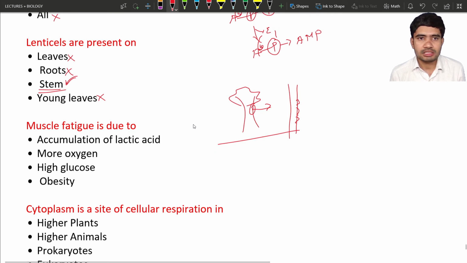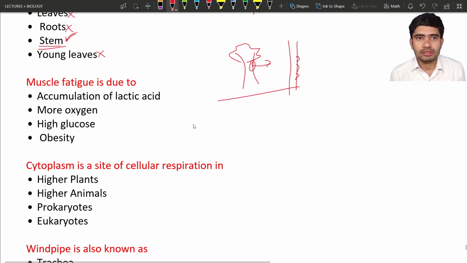Okay, next, muscle fatigue. Muscle fatigue is due to, what is meant by muscle fatigue? A pain in the leg, that is nothing but muscle fatigue. So this is due to, first option is accumulation of lactic acid. So what is lactic acid? How is the lactic acid accumulated in the muscles? When the person is doing strenuous exercise, especially running, what happens? The muscles will utilize all the oxygen and there will be less oxygen. The lack of oxygen leads to a process known as anaerobic respiration.